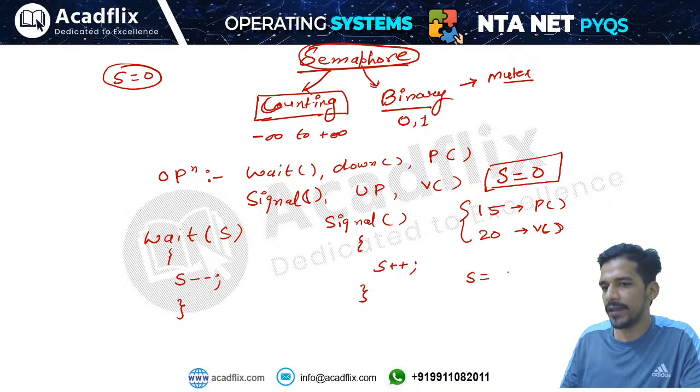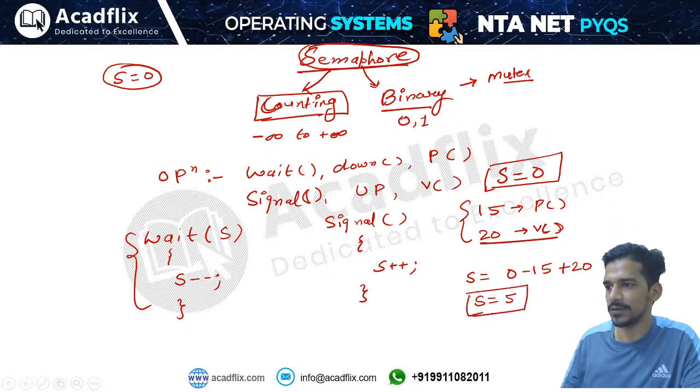First you decrement the value of semaphore by 15, because every wait operation decrements the value by 1. Then the signal operations increment the value of semaphore by 20, right? So the value of semaphore will finally be 5. In the exam they have asked this kind of question also: the initial value of the semaphore is given, and they ask you the final value of the semaphore, right?